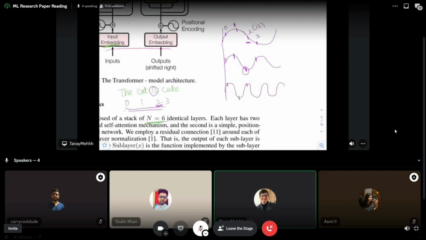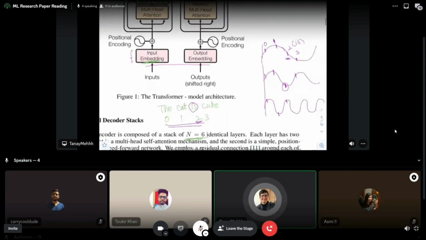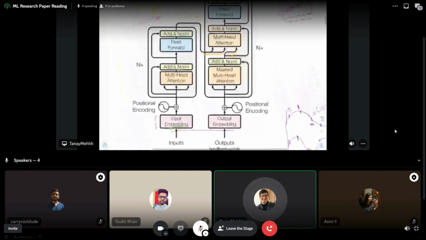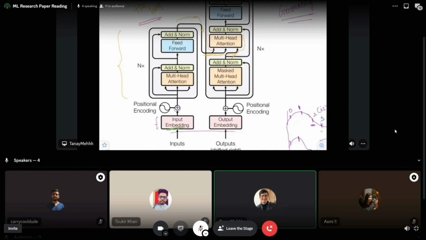So don't worry about the troughs and crests of the wave. If you don't understand any of this, just know that positional encoding tells our model the locational information: where the text is located inside the data set, what is the significance. So it basically encodes the positional values, right? What comes before, what comes after. So that is added to the input embedding. So it's not transformed. Input embedding को हम लोग positional encoding में transform नहीं करते. It's actually added, and then we pass it to the model.